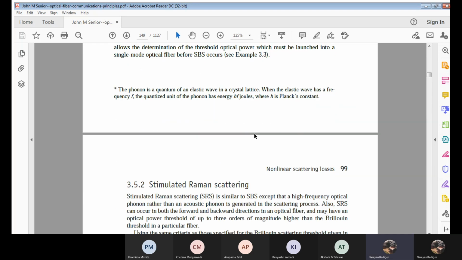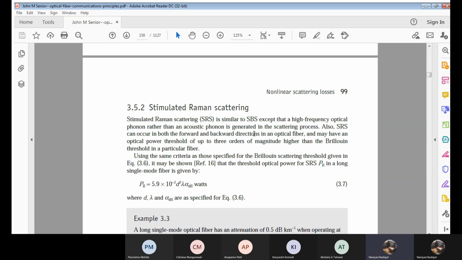Now similarly, after studying SBS, we have SRS. What is SRS? It's stimulated Raman scattering. So this is similar to SBS, except for one concept here. What is that? There, the phonon we had was associated with the frequency shift, correct?